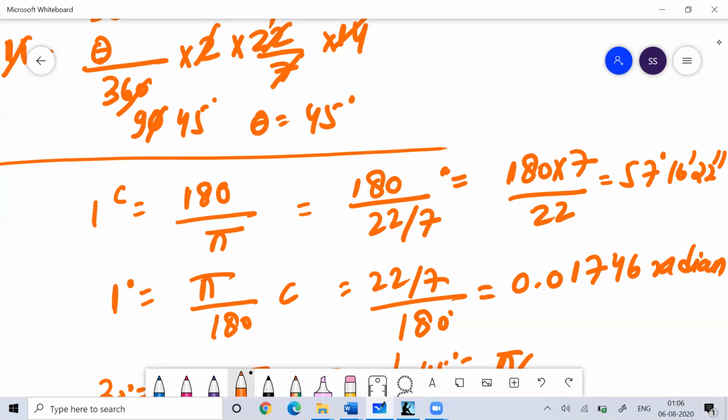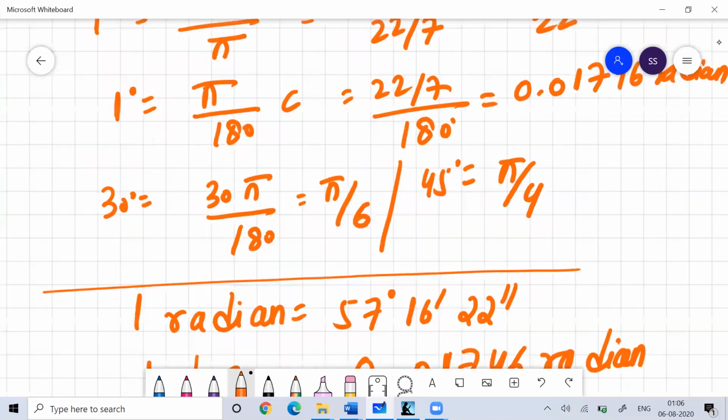So this was the basic introductory session on trigonometry, which is important from the competitive exam point of view.